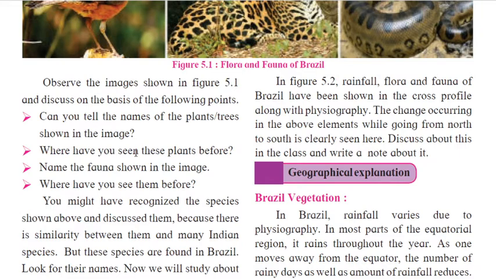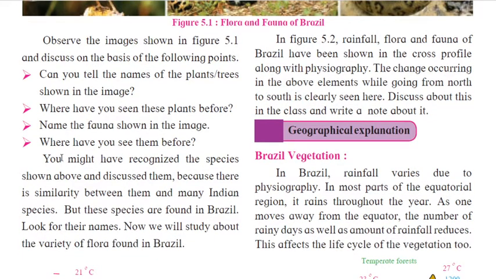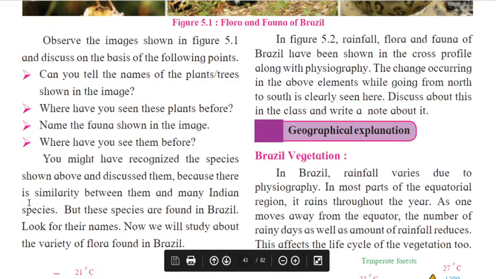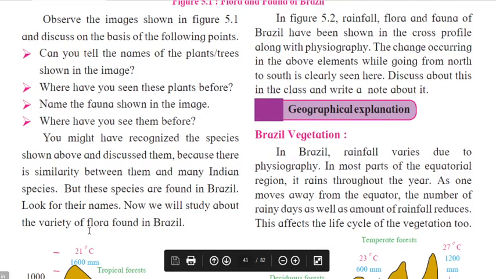Where have you seen these plants before? Name the fauna shown in the image. Where have you seen them before? You might have recognized the species shown above, and discuss them, because there is a similarity between them and many Indian species. But these species are found in Brazil. Look for their names. Now we will study about the variety of flora found in Brazil.